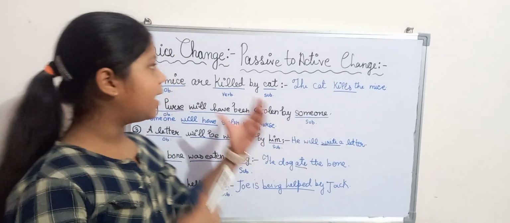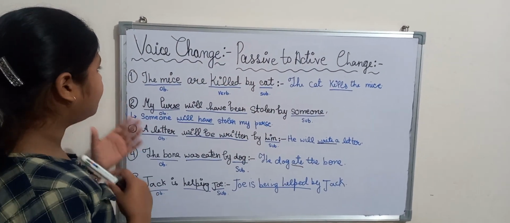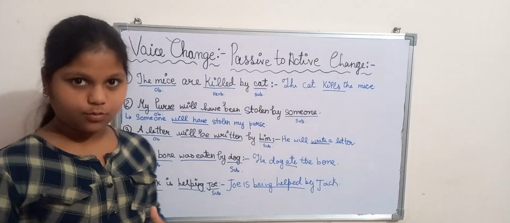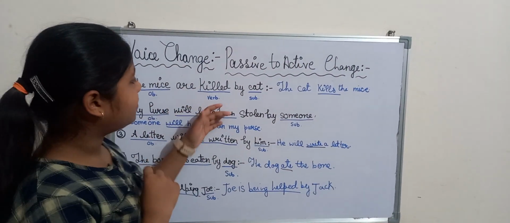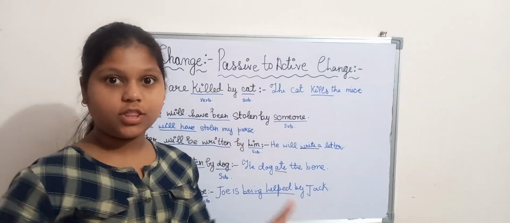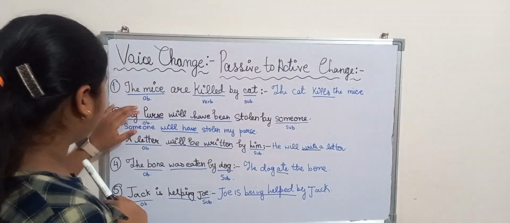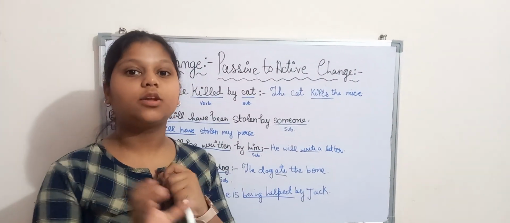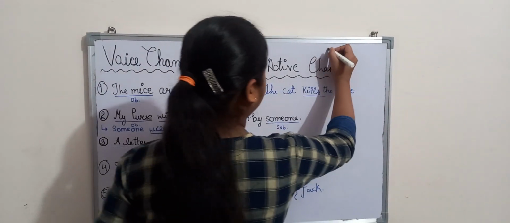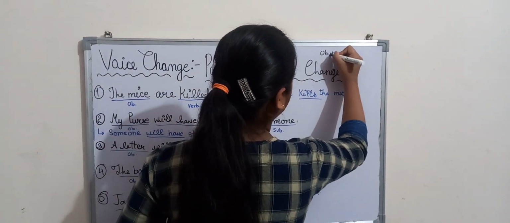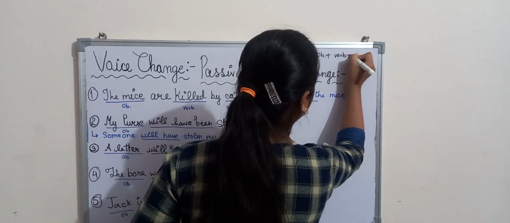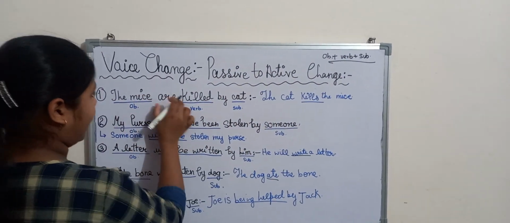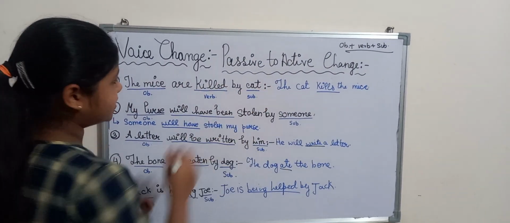Now we will learn about passive to active change. The mice are killed by cat. Mice is the plural form of mouse. Since we are using "are", killed by cat means that mice are no more. So mice are the object and cat is the subject. In passive voice, object, verb and subject. So the object is the mice, are killed is the verb, cat is the subject.